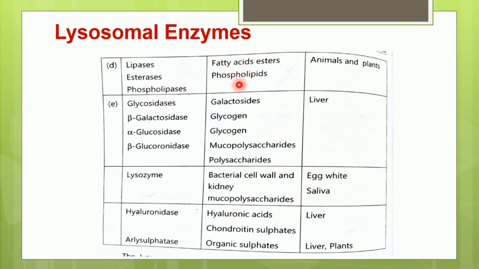These will act on the phospholipids and break down the ester bonds present in the phospholipids. Next category is glycosidase type of enzymes like beta galactosidase, alpha glucosidase and beta glucosidase. They will break down the bonds which are present in carbohydrates, because in carbohydrates we have the glycosidic bond.